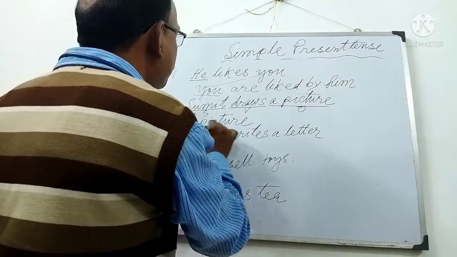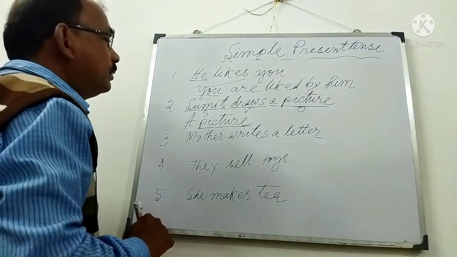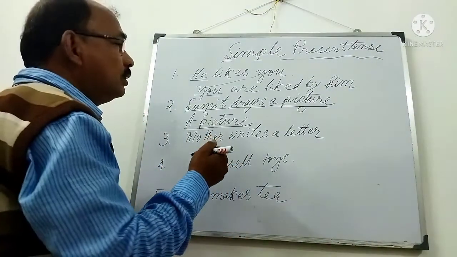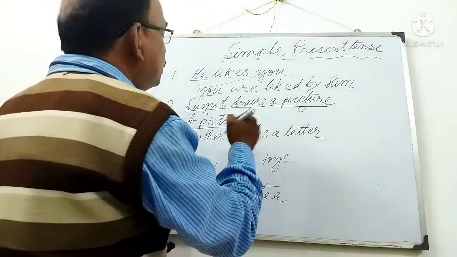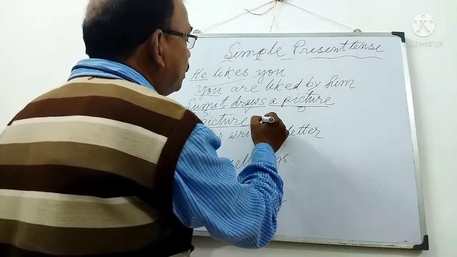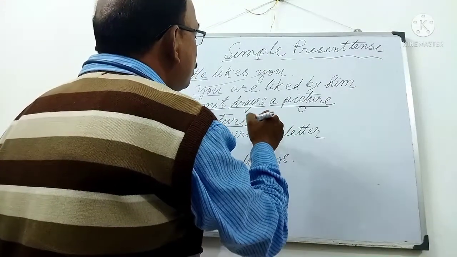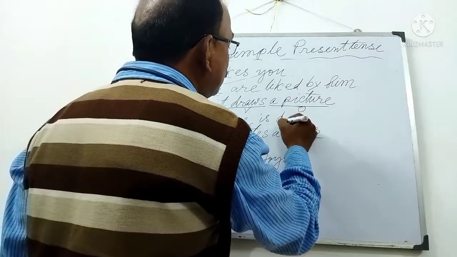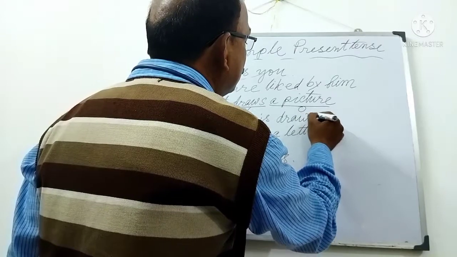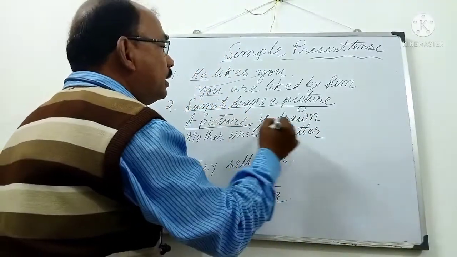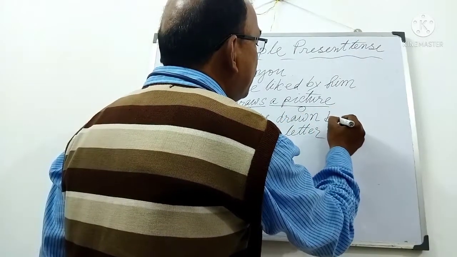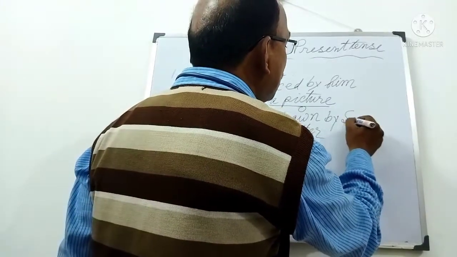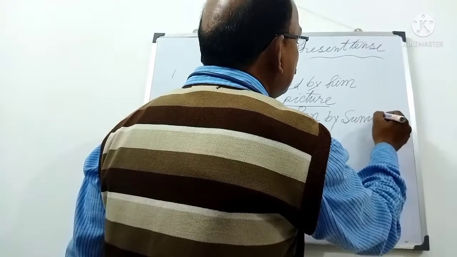Then according to the tense, that is simple present tense, we use the be verb am, is, are, after a picture will be is. Number third rule, draw, drew, drawn, and fourth rule, adding by, the subject will be the object. So here a noun is written, so Sumit will be written.